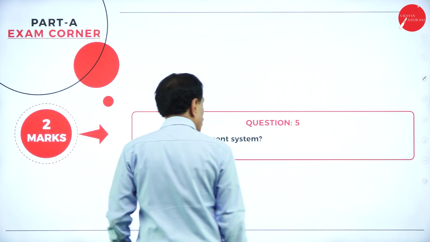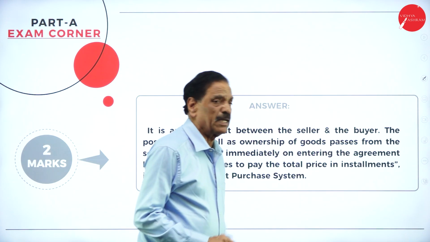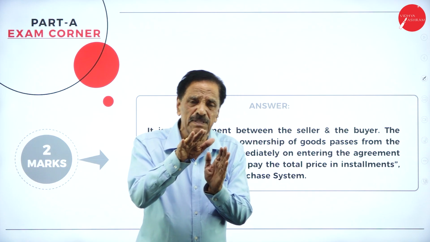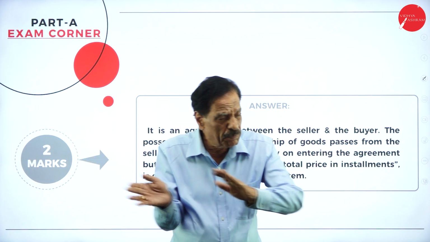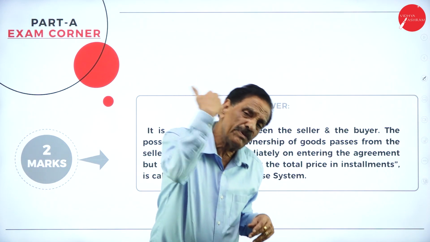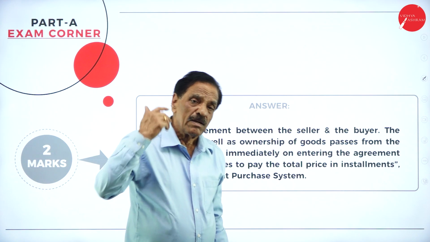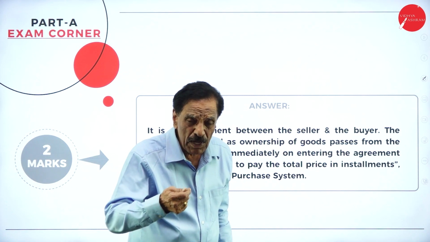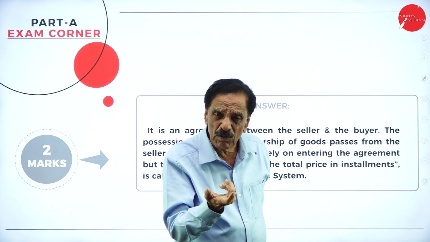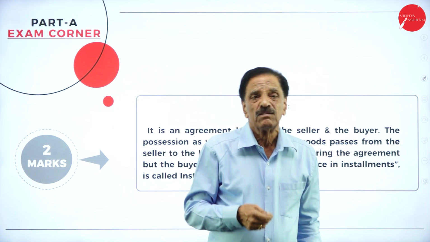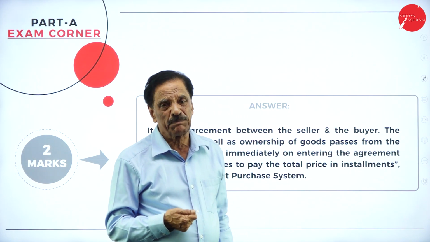What is an installment system? It is an agreement between the seller and the buyer. When the goods pass from seller to buyer in the case of installment, along with the goods, the rights of the goods will pass from seller to buyer. If the buyer fails to pay any one of the installments, the seller cannot recover the goods, but he can go to a court and sue the purchaser.